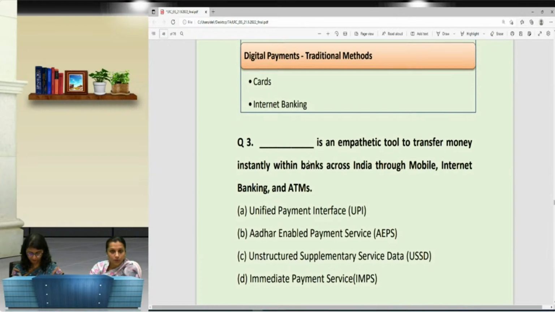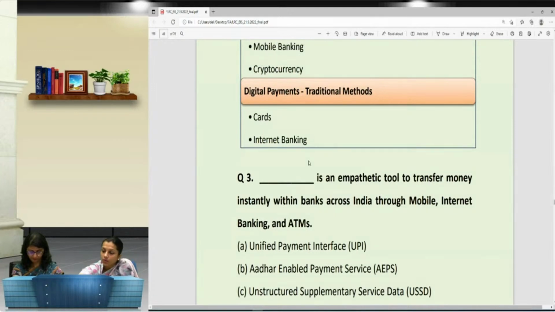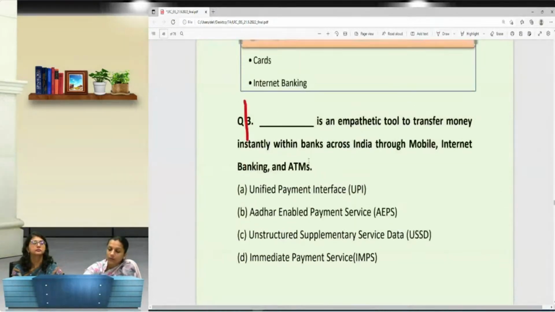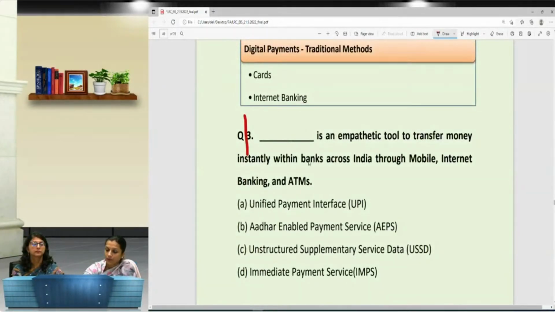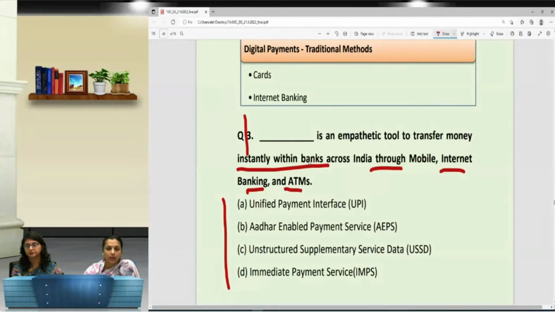So there are 4 options given over here. For each and every option, we need to find out whether that can be fitted over here. Out of these 4, which can be fitted with this definition that allows me to transfer money through mobile, internet banking, and ATM. So if we go one by one,